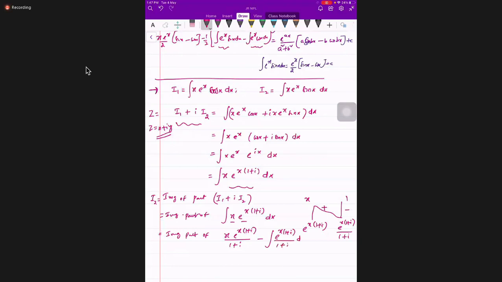So it is correct. Imaginary part of x e power x into 1 plus i divided by 1 plus i, minus e power x into 1 plus i, with 1 plus i taken outside, whole square. Now you can tell about its integration, students.